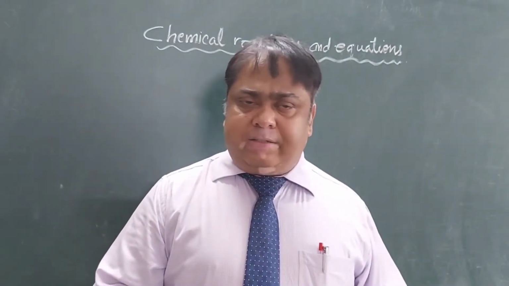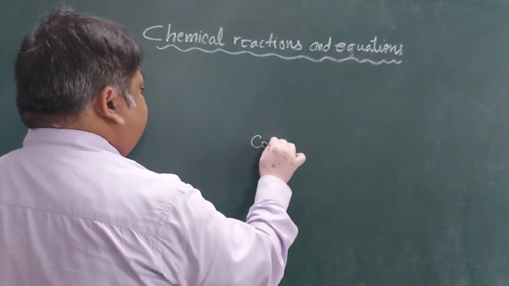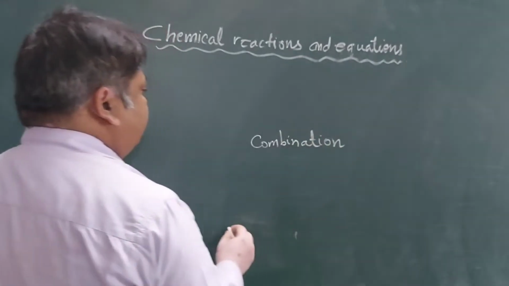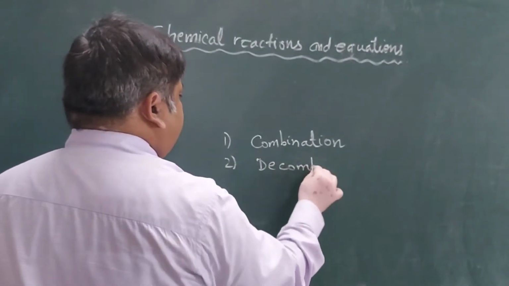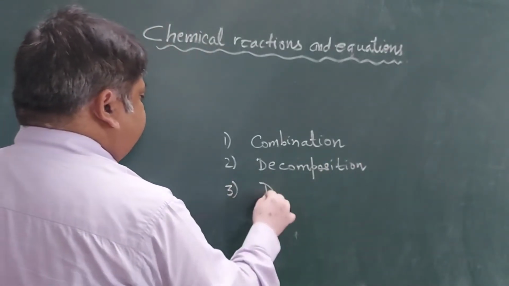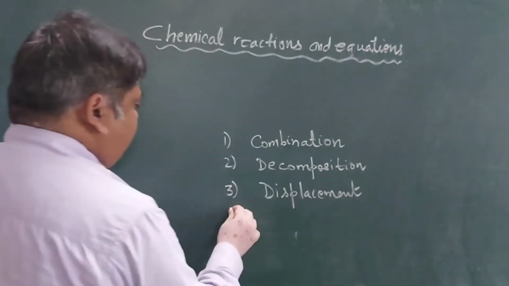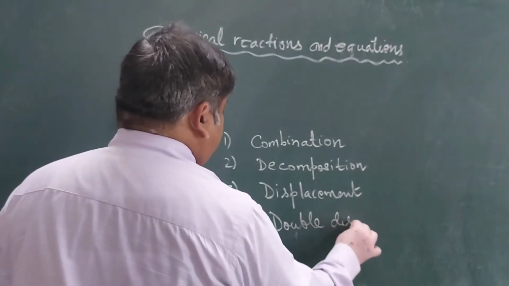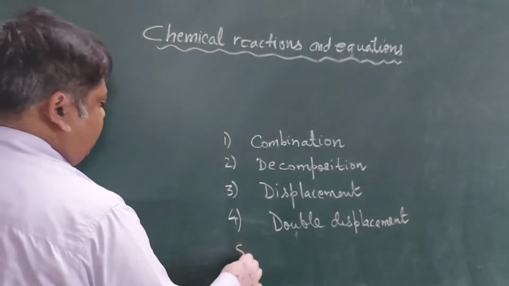Based on these changes, the types of chemical reactions are combination reaction, decomposition reaction, displacement reaction, double displacement reaction, and redox reaction.